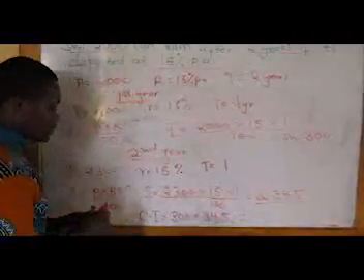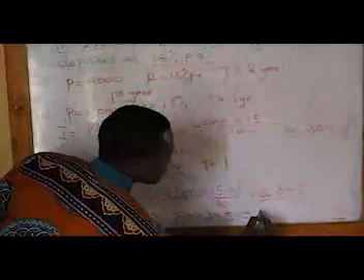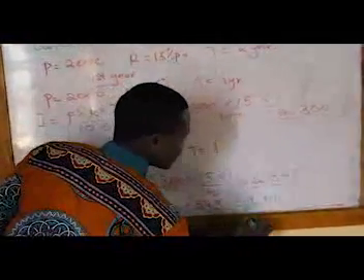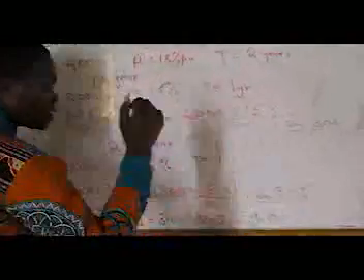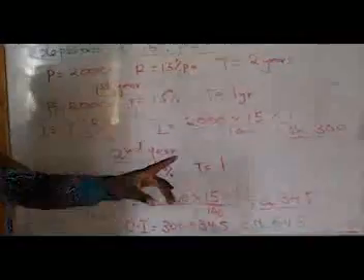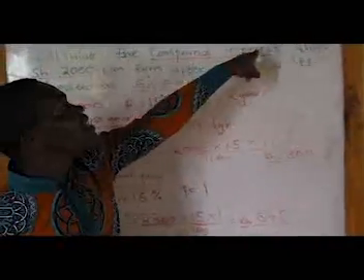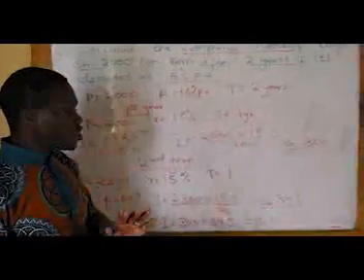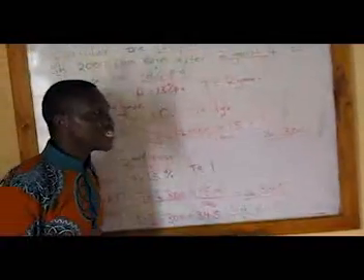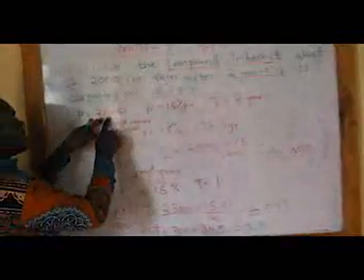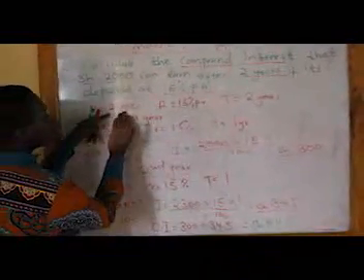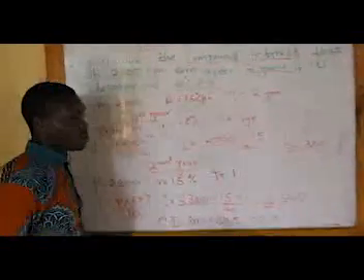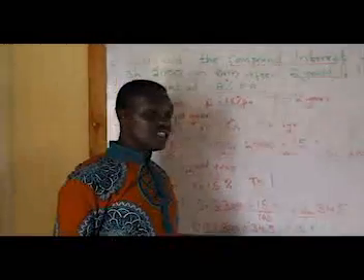So when you add this, the answer is going to be 645 shillings. So this is the interest at the end of 2 years, because the question says calculate the compound interest. But if the question was asking to calculate the total amount, we could have taken 645 shillings plus the first amount which he deposited. So in his account, he has 2,000 shillings plus 645, but he only wanted the interest. So that is all about this question.